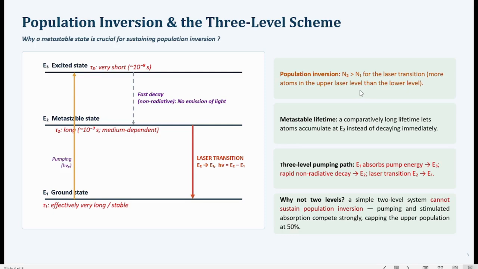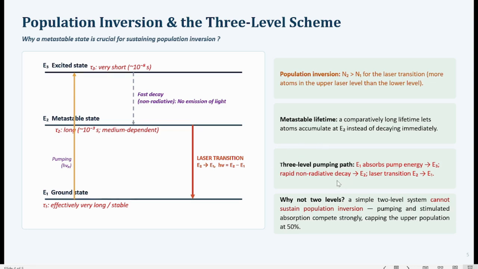So population inversion is the condition of N2 greater than N1, that is, the higher level having more atoms than the lower energy level. The metastable lifetime is actually quite large compared to the lifetime of the excited state, but smaller than the lifetime of the ground state or the lower state.